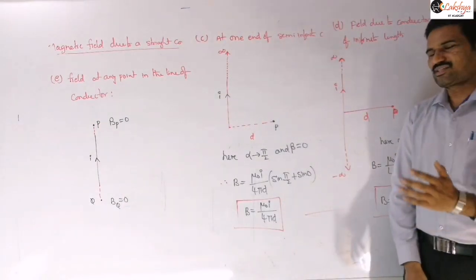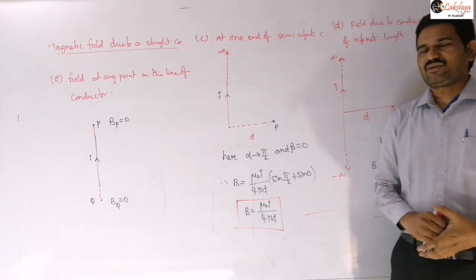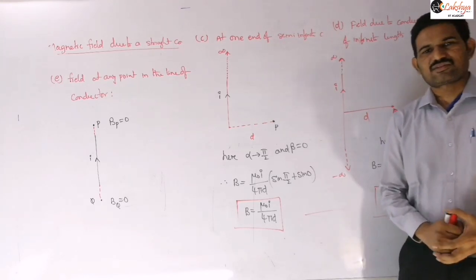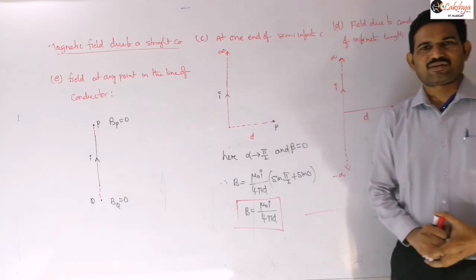So these are the different cases regarding this, and in the next class we will discuss the circular arc also, and after that we can discuss some more problems based on these combinations, right? Thank you.